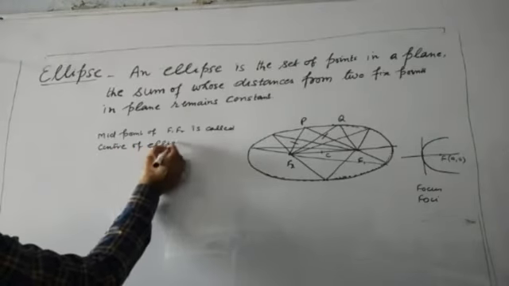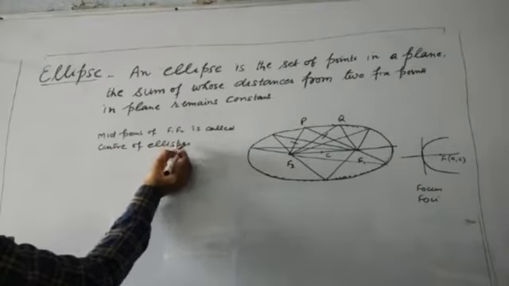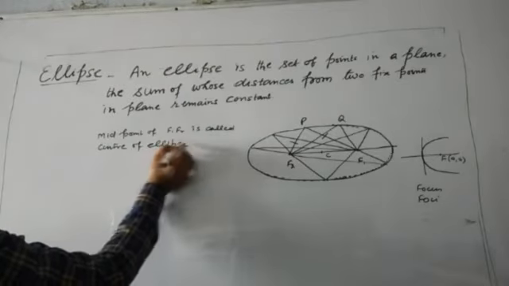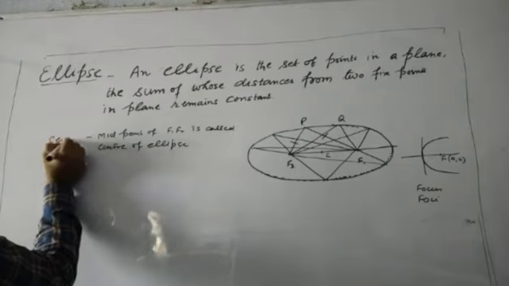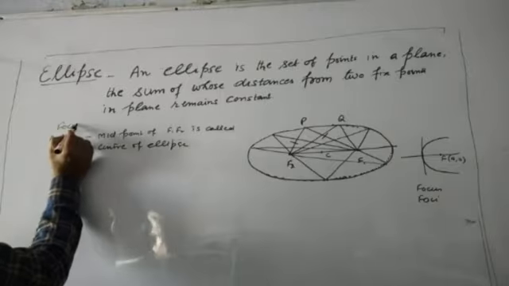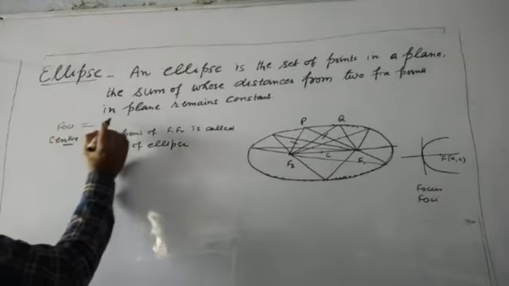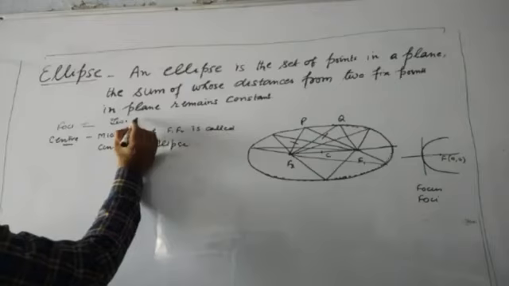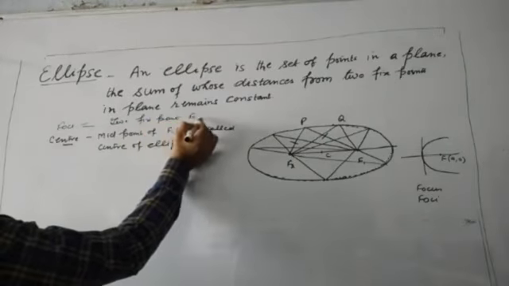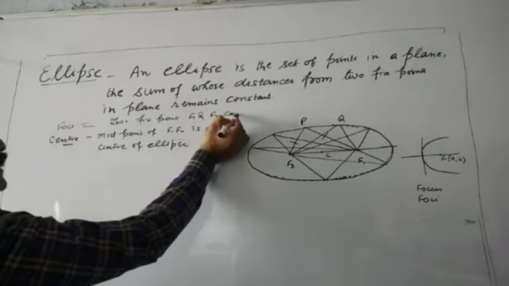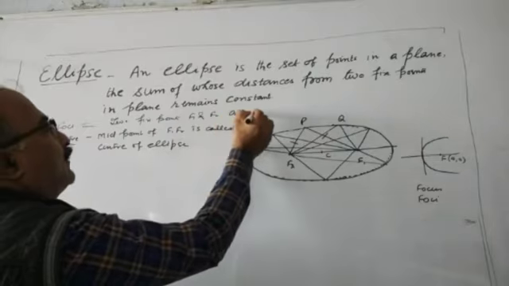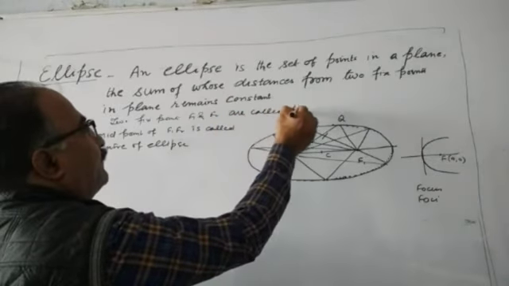And foci, what is foci? Two fixed points F1 and F2 are called foci.